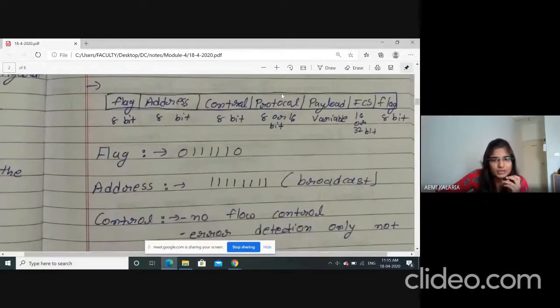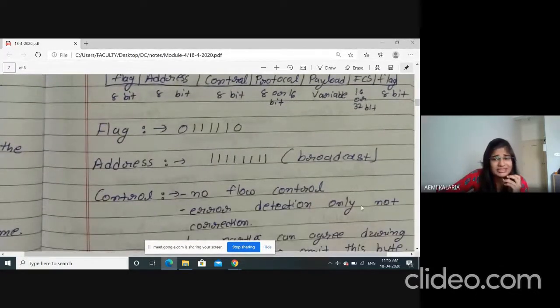Now the next one is control, which has 8 bits. In the control field there is no flow control, only error detection. Here we are not dealing with error correction. We mostly use error detection; using CRC we can detect the error, but we cannot correct it. So this is not much focused on flow control and error control, but more on authentication, and if the user is not at a particular address, finding a temporary address. This kind of mechanism is extra added in the point-to-point protocol, and that's why it is famous.